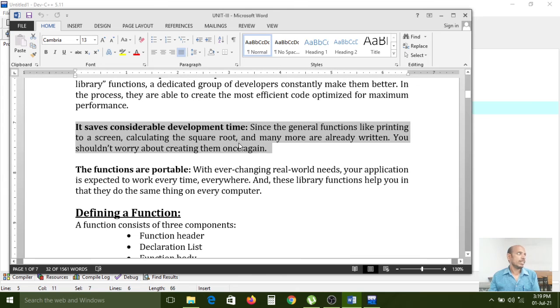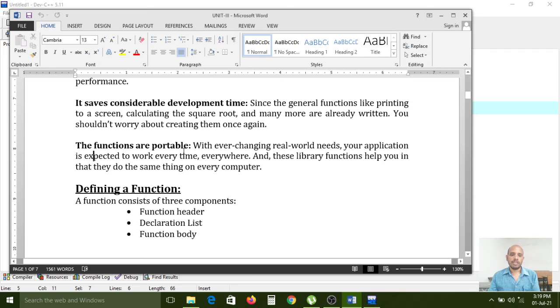So that's why, if you use those predefined functions, you have saved time while developing. And next one is what? The functions are portable. With ever-changing real-world needs, your application is expected to work every time and everywhere.